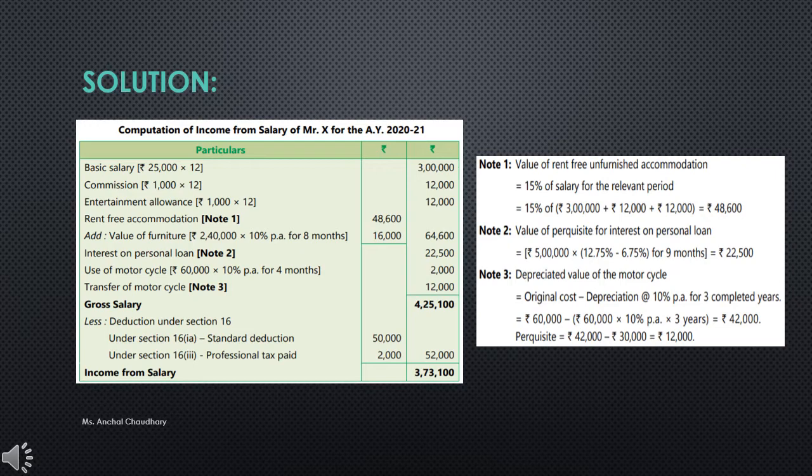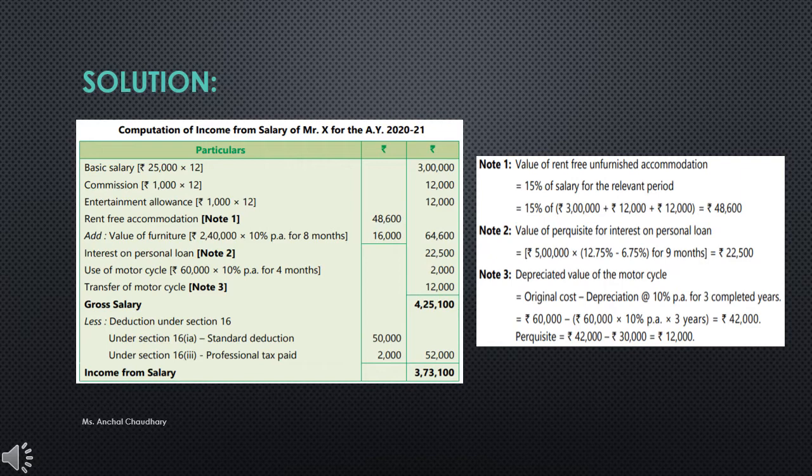Students, as I told you, from gross salary you will be allowed certain deductions. That is your standard deduction. As I told you, it is either the gross salary or the standard deduction of 50,000 rupees, whichever is less. Here the gross salary is 4,25,100 and your standard deduction is 50,000. The lesser amount is 50,000, so you will get a deduction of 50,000.